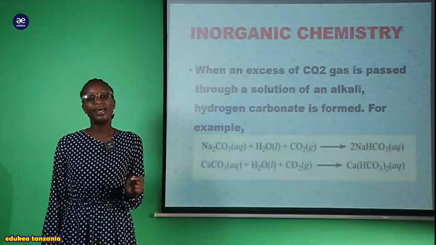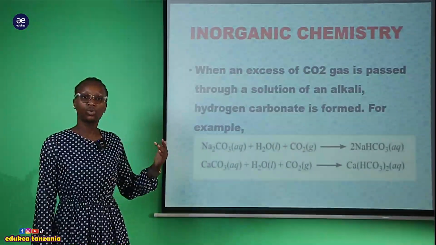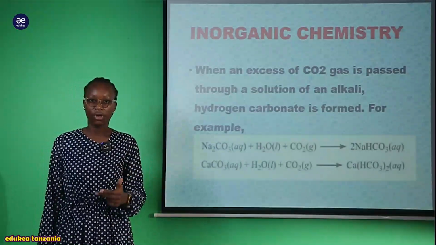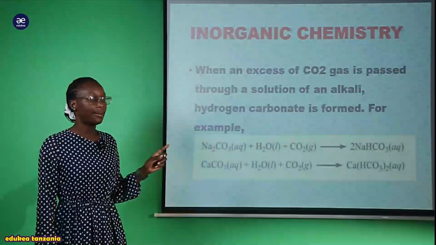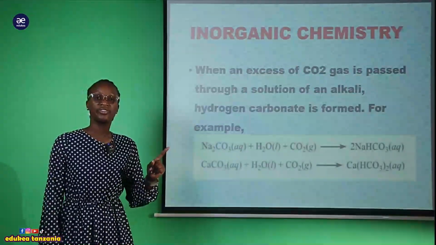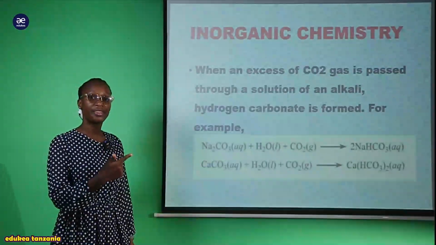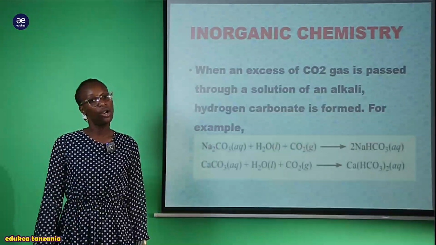If you want to prepare the metal carbonate, directly take this solution of an alkali, pass through the carbon dioxide gas, and you will get the metal carbonate compound. But when we come to the preparation of the metal hydrogen carbonate, then you have to pass through it the excess carbon dioxide gas, only that.